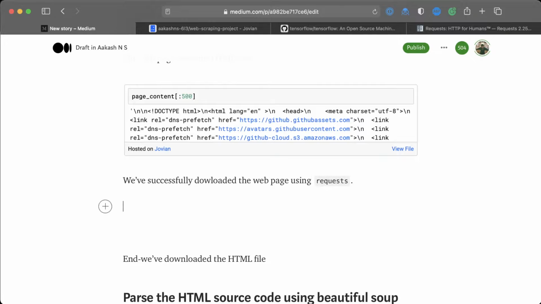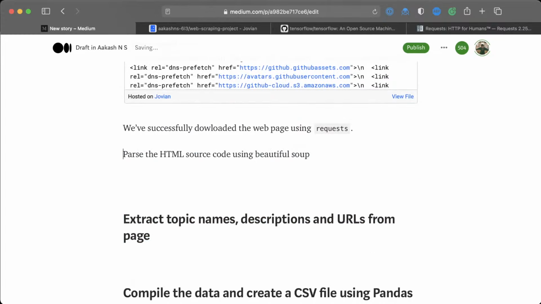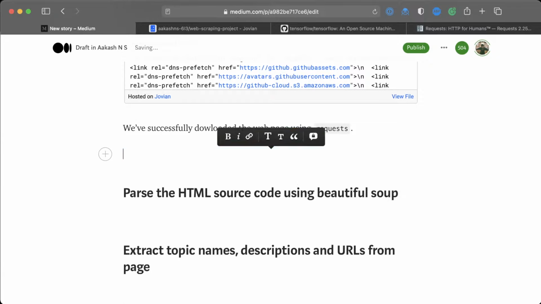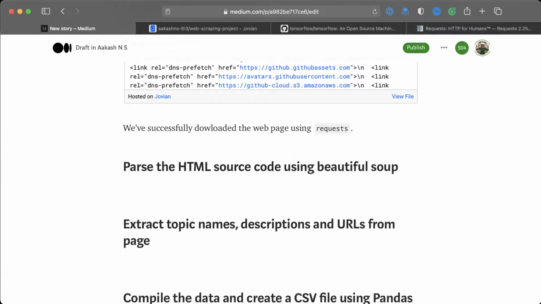Okay, and this section is pretty much done. So let's just get rid of all this, and now we can move on to the next section.